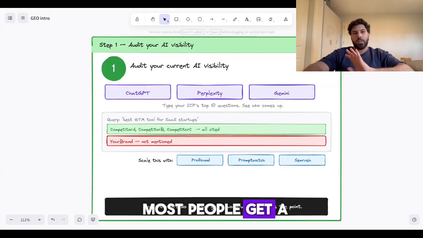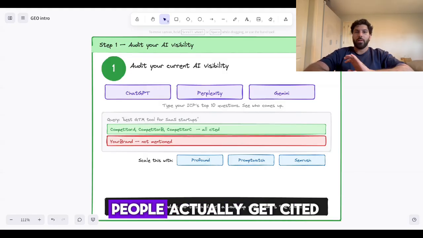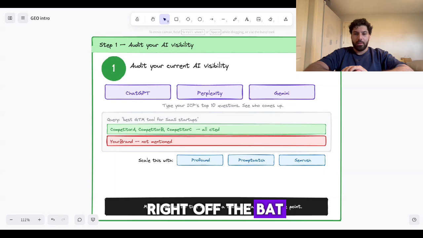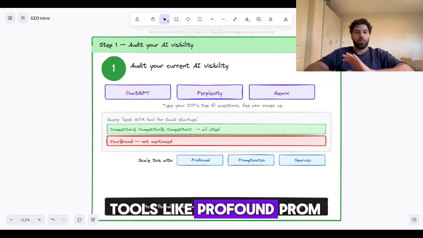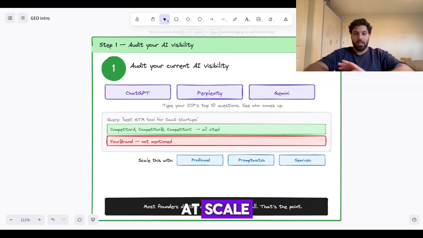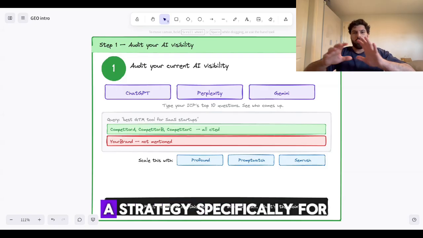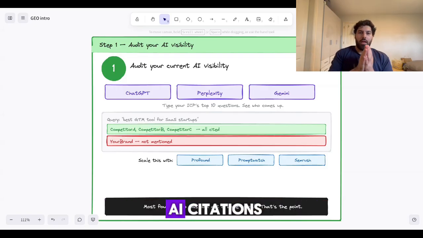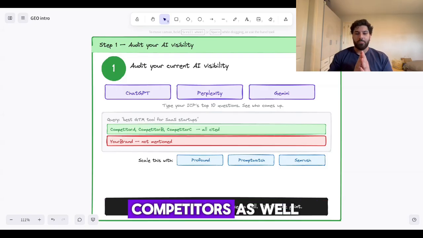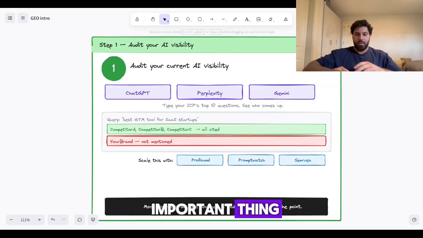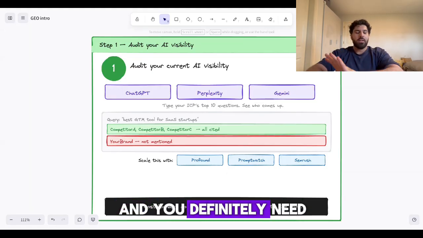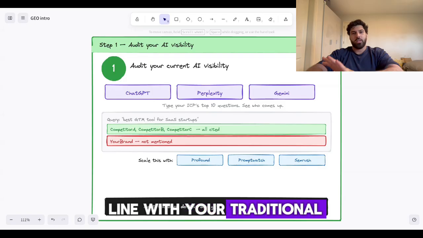Now, this is where most people get a wake-up call, because very rarely do people actually get cited right off the bat. But again, looking at tools like Profound, PromptWatch, and other things, we can do this at scale and then start building a strategy specifically for AI citations and also analyze our competitors as well, which is a really important thing. And you definitely need to do this in line with your traditional SEO as well.